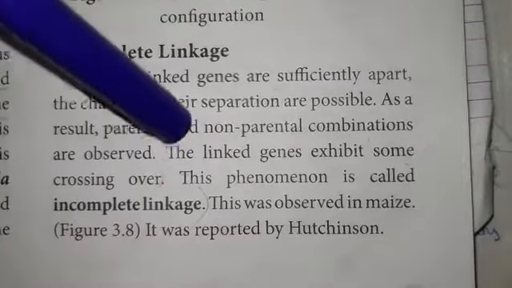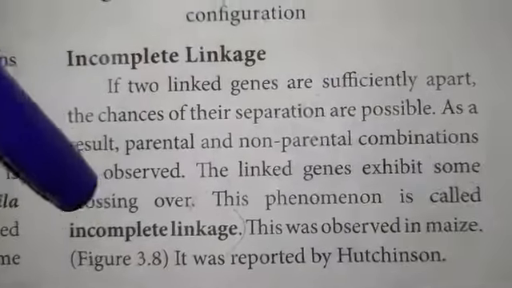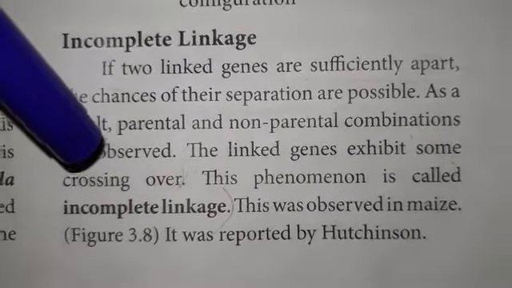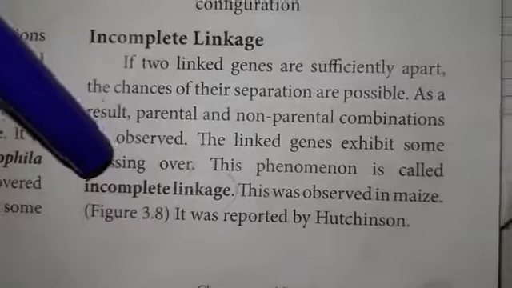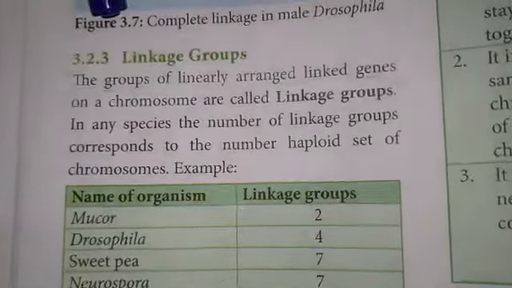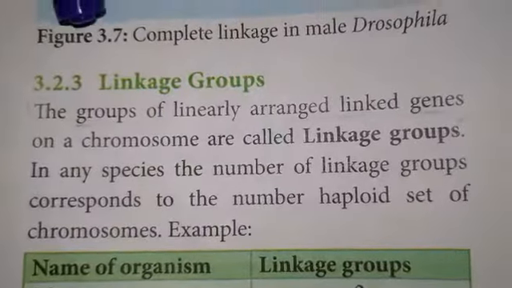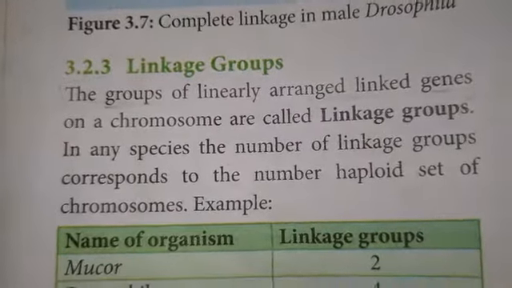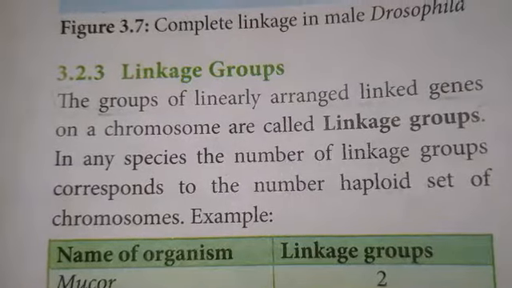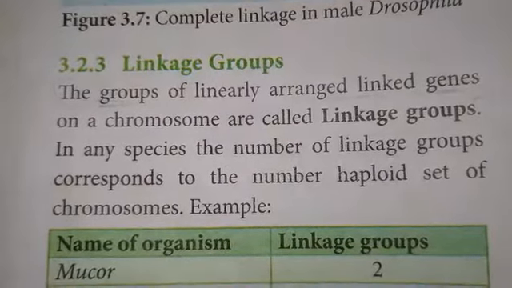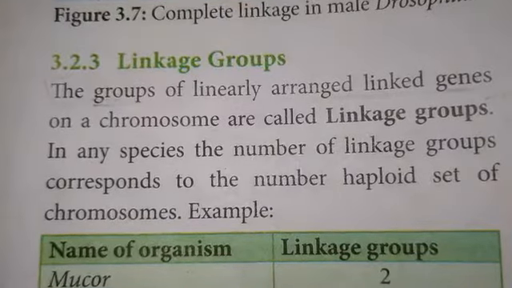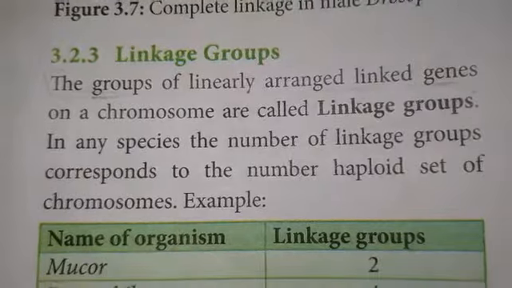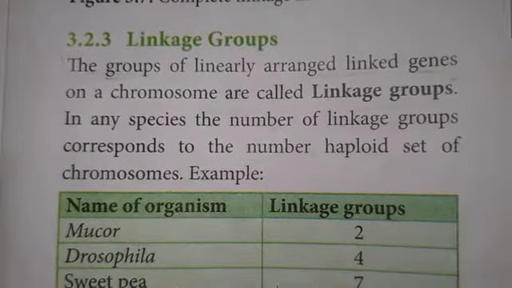In incomplete linkage, the linked genes exhibit some crossing over. Because of that crossing over, 4 different characters are seen in incomplete linkage. The next topic is linkage groups. In linkage groups, the groups of linearly arranged linked genes are on chromosomes. Naturally, the genes are arranged linearly on the chromosomes, and a particular position is called a locus. So this arrangement of the linked genes in a chromosome is called a linkage group.